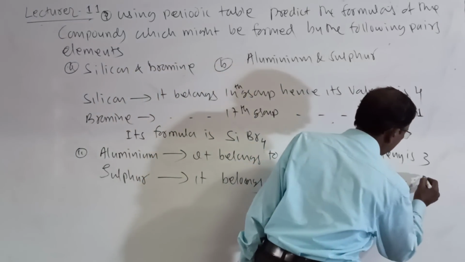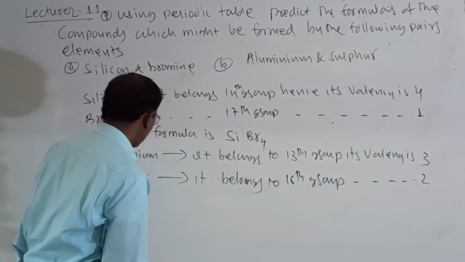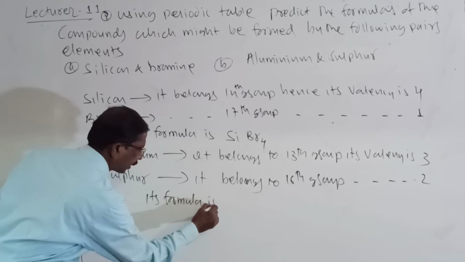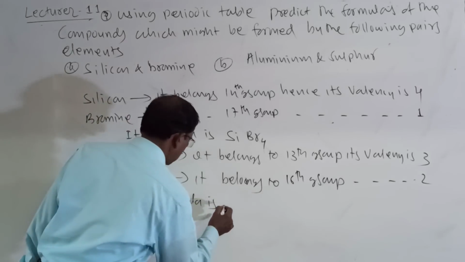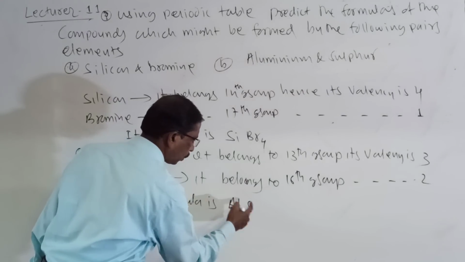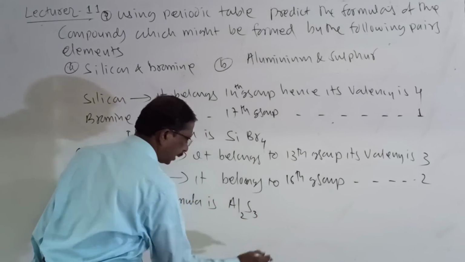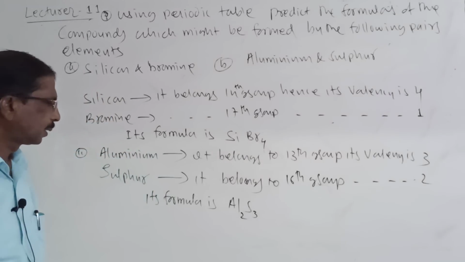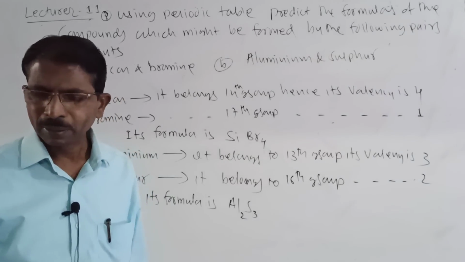Its valency is 2. Then what is the formula? Plus 3 goes here and 2 goes here: Al2S3, aluminum sulfide.